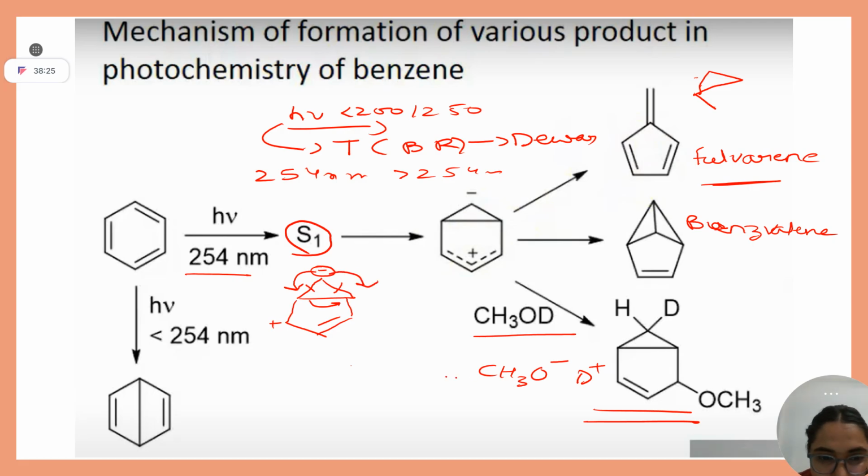Very good. Now you will move the bond to the other side. Now tell me what you have to do. Like this, the same benzene we are getting. Again, benzene only we are getting. Then, if in that carbon the negative will come, the same benzene only we are getting.